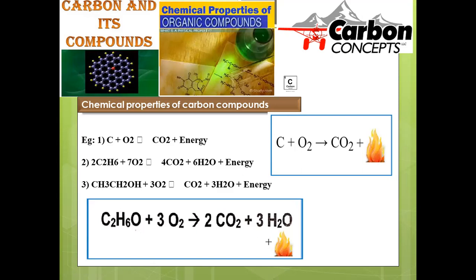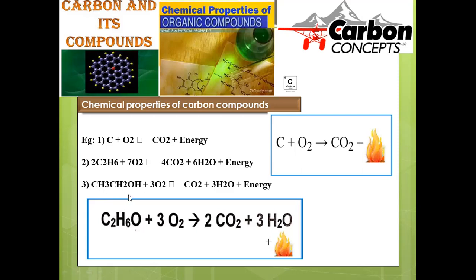This energy can be used to drive a vehicle, or in industry to run machinery and for steam generation, and even for domestic purposes such as cooking and many others. In this manner, this is also a kind of combustion, because we are burning this hydrocarbon in the presence of oxygen, so that heat energy will be evolved.